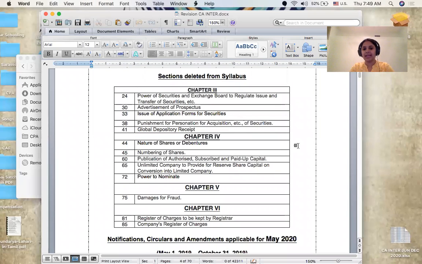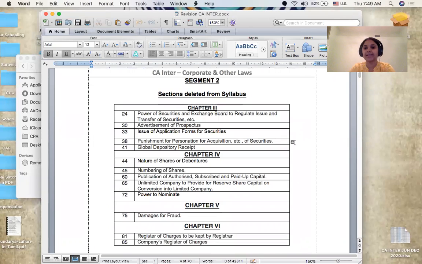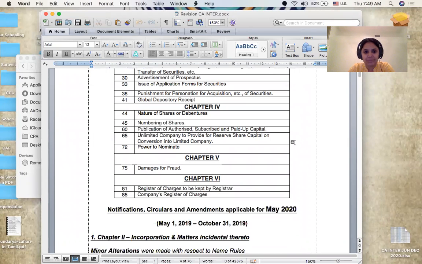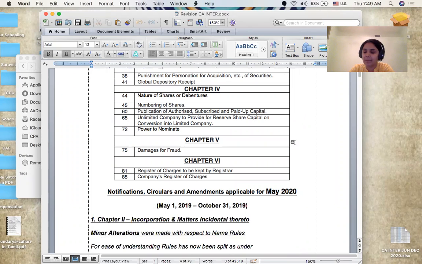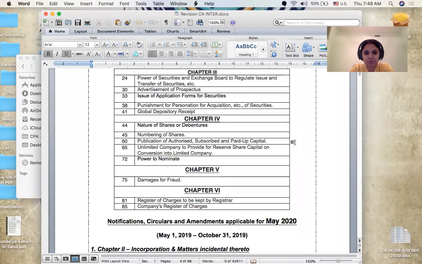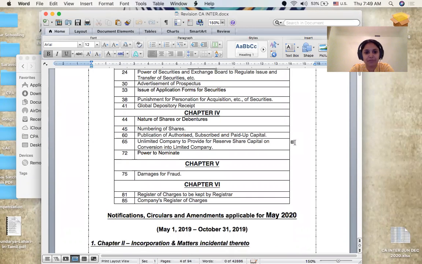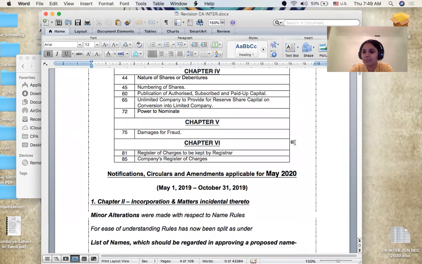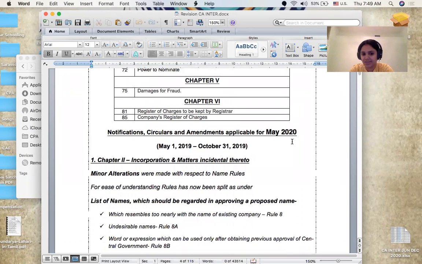This screen explains to us the sections that were deleted from the syllabus. This is something that you should definitely keep a note on. You must have already scrapped it from your classroom material. If you have not done it, please do it without fail. So we have almost 5 sections in PAS and then 5 sections in chapter 4, 1 on deposits and then 2 on the charges chapter.